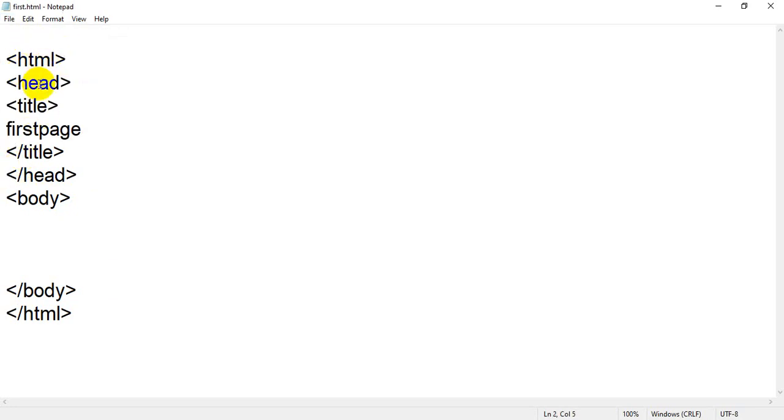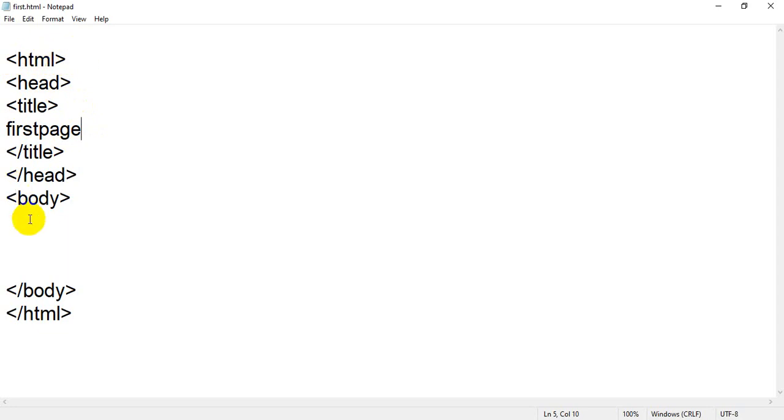You have written HTML, head, title, then closing title. All the tags you have written in your Notepad belong to HTML tags except this line. This is the first page you have written, but it's not an HTML tag, because HTML tags are surrounded by less than and greater than signs.